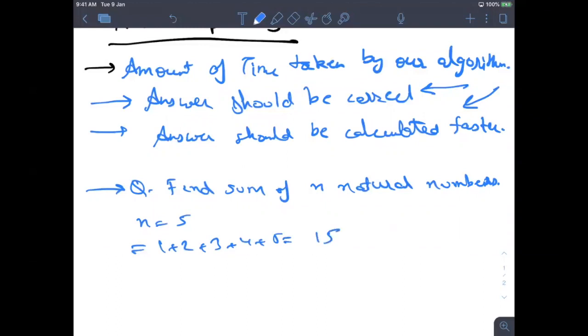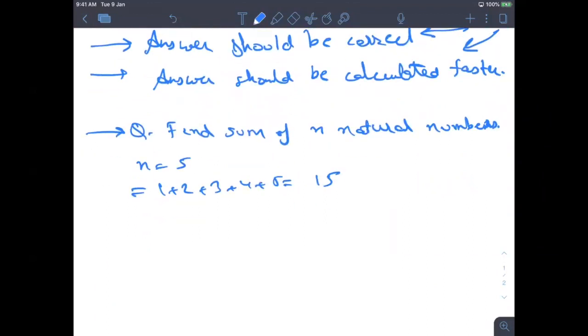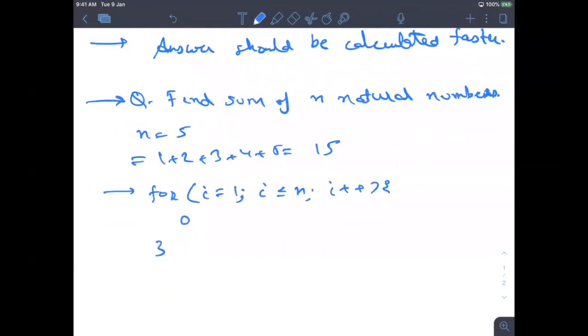Right? Now there can be two ways. Let's say you have to write a code for this. So I can write a simple code, basically a for loop for i is equal to 1, i less than or equal to n, i plus plus, and here I can write answer is equal to answer plus i.